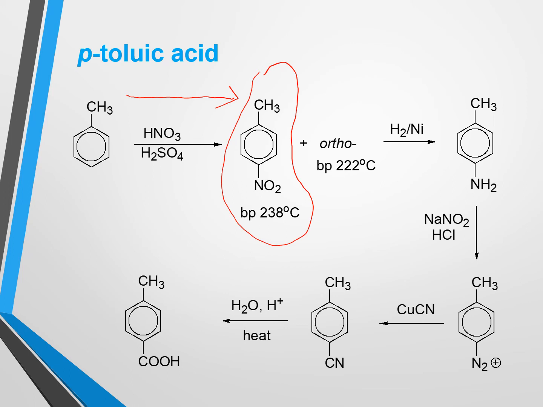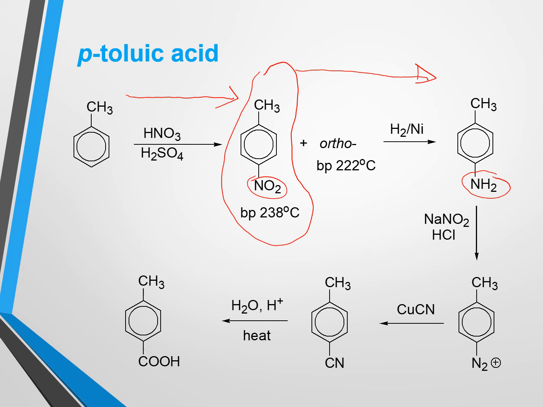So after purification we can go for reduction reaction using a reducing agent. In that case this nitro group will be reduced to an amino group, that is, we will get para-aminotoluene, and after that we can go for diazotization reaction using sodium nitrite and hydrochloric acid.